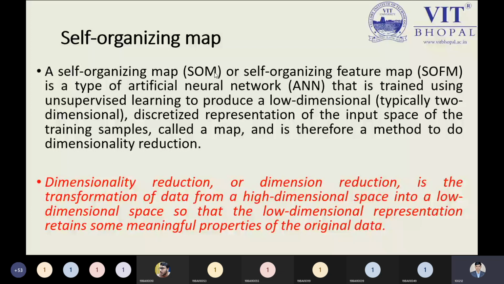Because we have some inputs, and all the inputs are treated as features. That's why it is also recognized as the self-organizing feature map, or SOFM. Okay. So after this point, we need to understand what we need to care about properly. The point you need to keep in mind, if you're talking about the self-organizing map, is that it is trained using unsupervised learning.